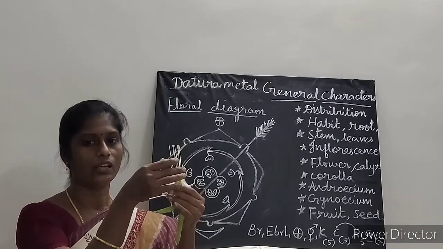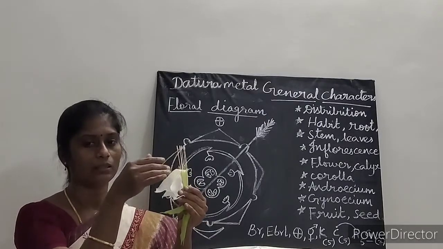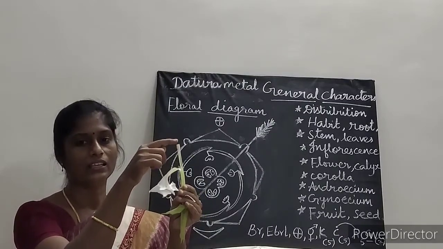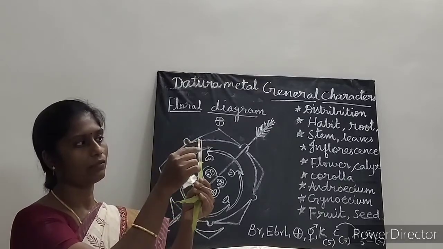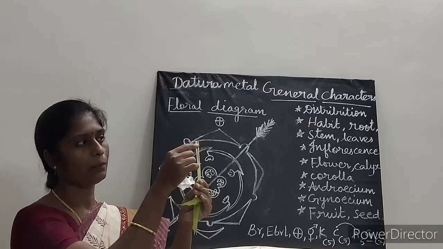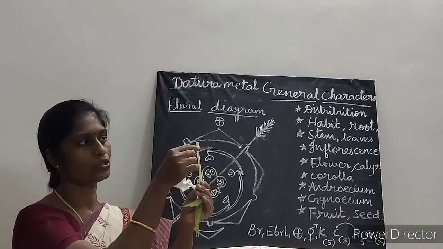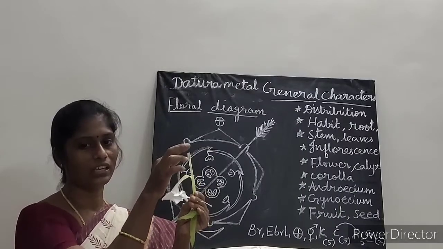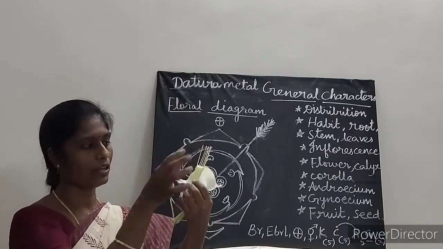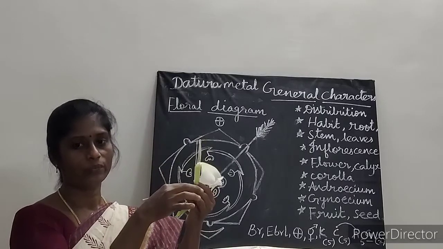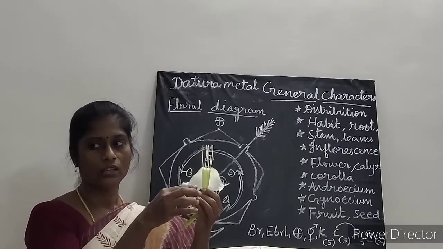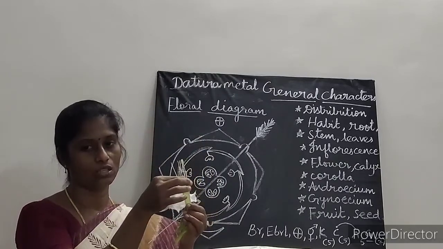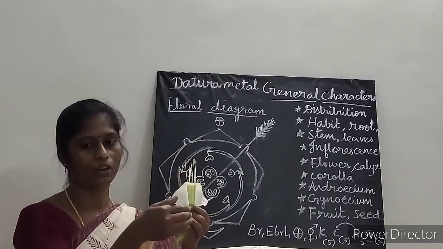Here stamens are alternate to the petals, inserted in the middle of the corolla tube. And here this is anther. Anther here is basifixed. See, the anther and the filament are joined, at the basal part the filament is joined. So it is called basifixed. Dithecous, here the lobes are 2, so it is called dithecous, with a long filament. And then it is introrse, that is, the anther faces inside the corolla tube. Longitudinally dehiscent, so it opens longitudinally.